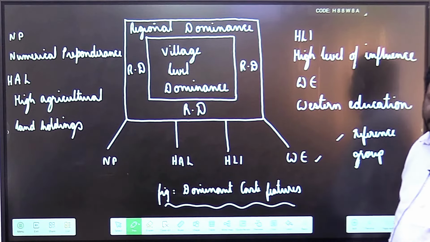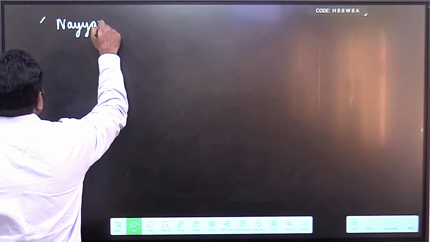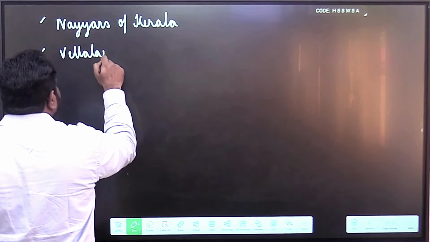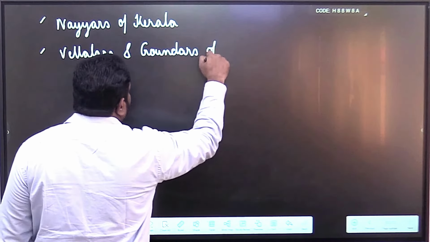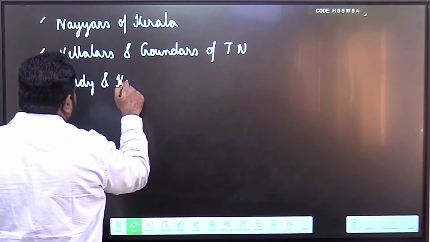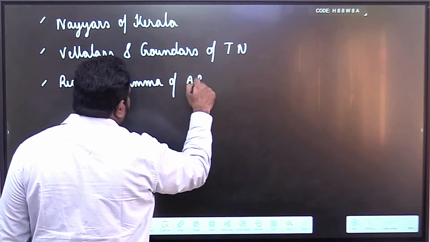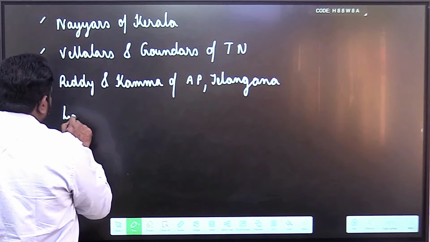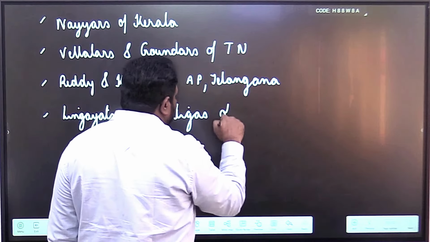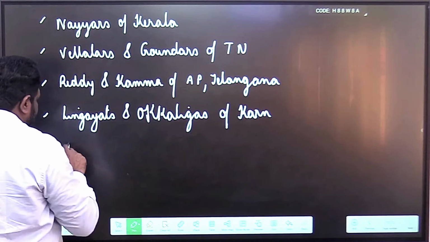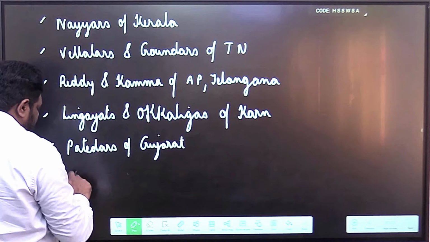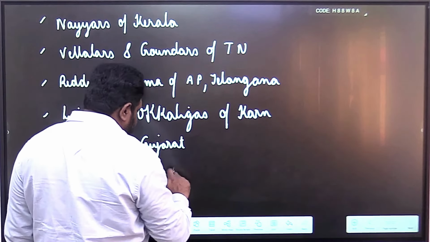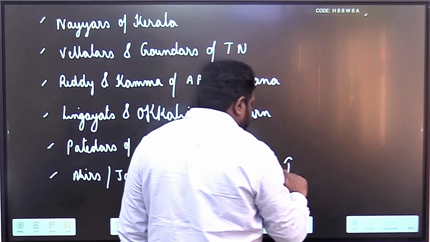Examples of dominant caste: Nayars of Kerala, Vellalars and Gaundars of Tamil Nadu, Reddy and Kamma of Andhra Pradesh and Telangana, Lingayats and Akkaligas of Karnataka, Patedars of Gujarat, Ahirs, Jats, Yadavs of North India.